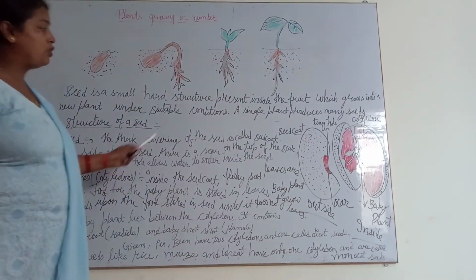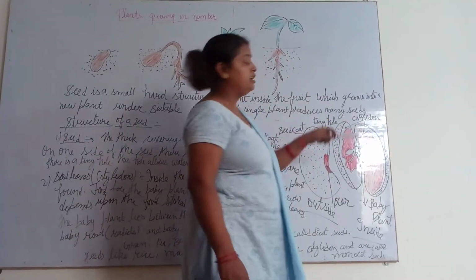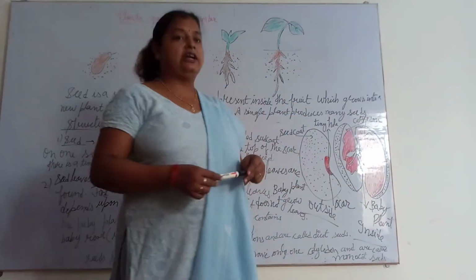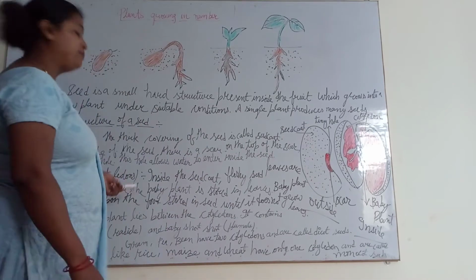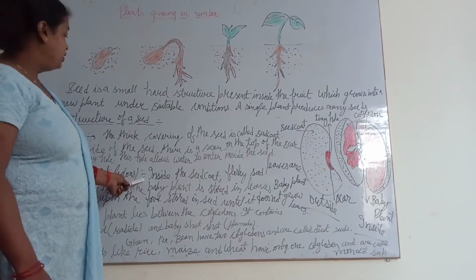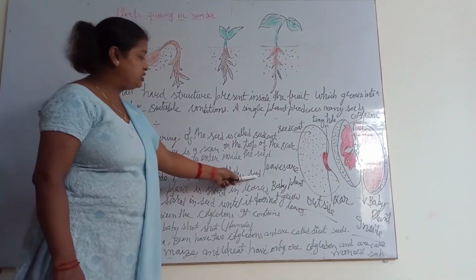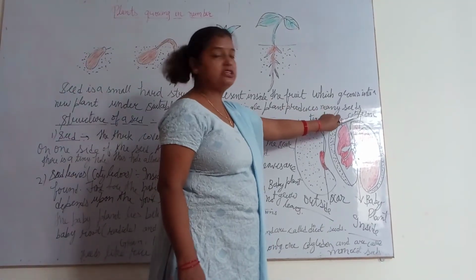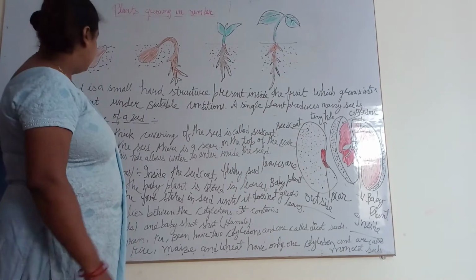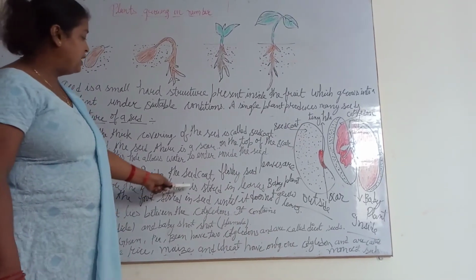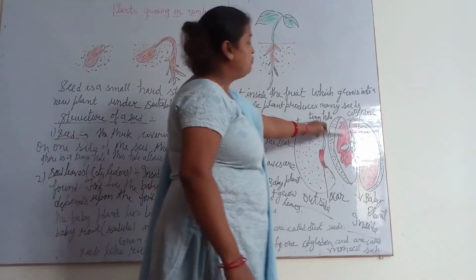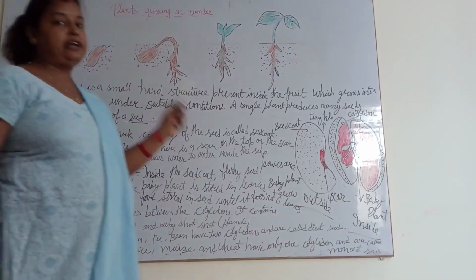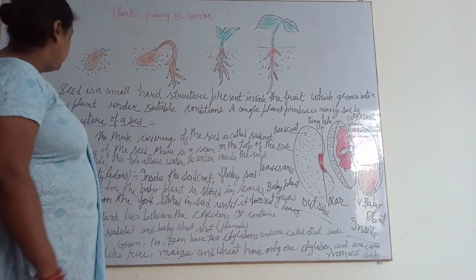Next one, seed leaves, the cotyledons. This is the fleshy part that is used for eating, just like apple, mango, orange and some other fruits. Clear? Like papaya also. Cotyledons are found inside the seed coat, the fleshy seed leaves, and they are also called cotyledons. The food for the baby plant is stored in the leaves. Clear?